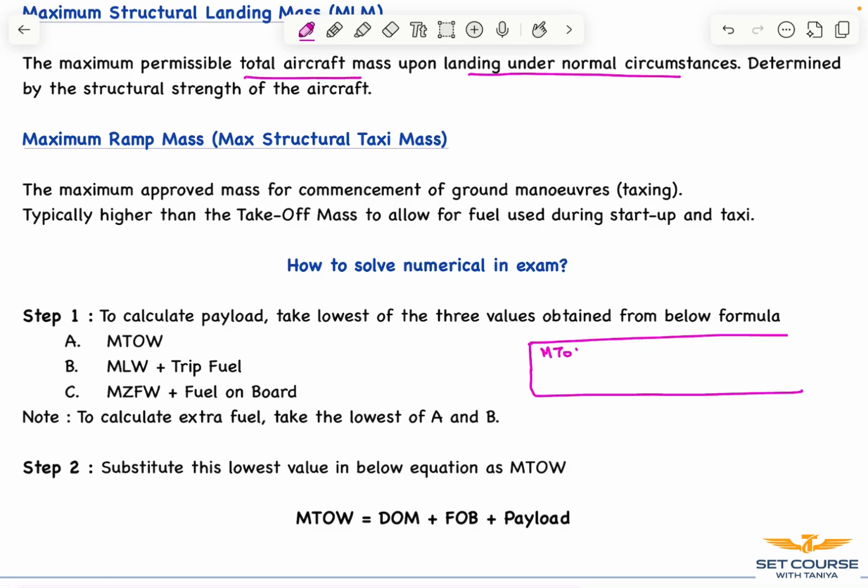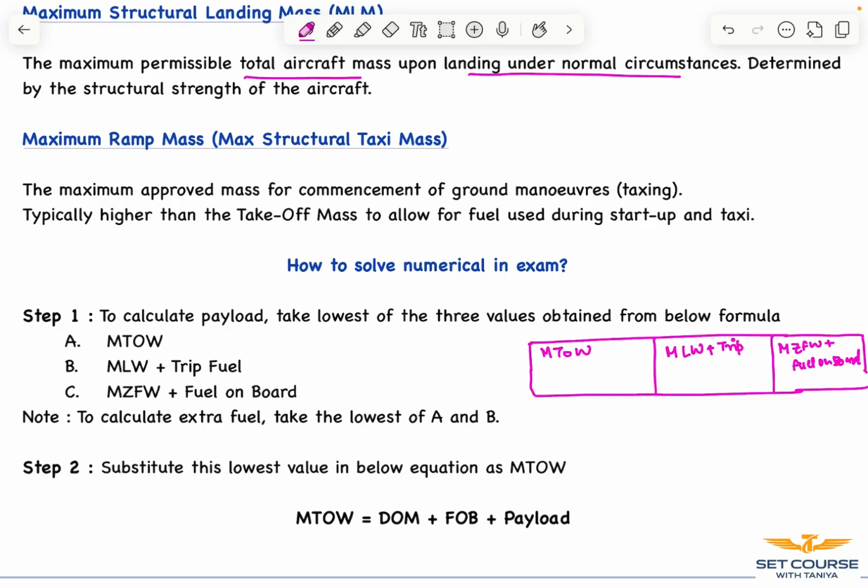The maximum takeoff weight, the maximum landing weight plus the trip fuel, and third, the maximum zero fuel weight plus fuel on board. We'll be given certain values and we'll be calculating these 3 figures.